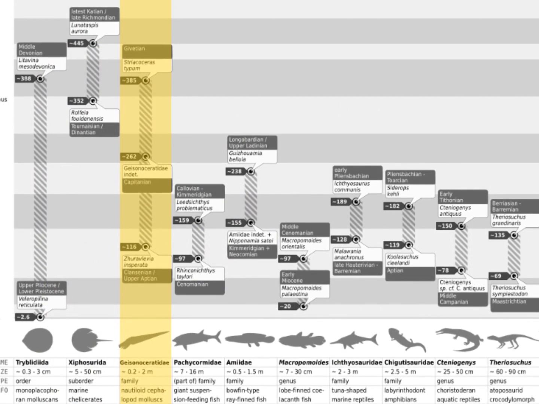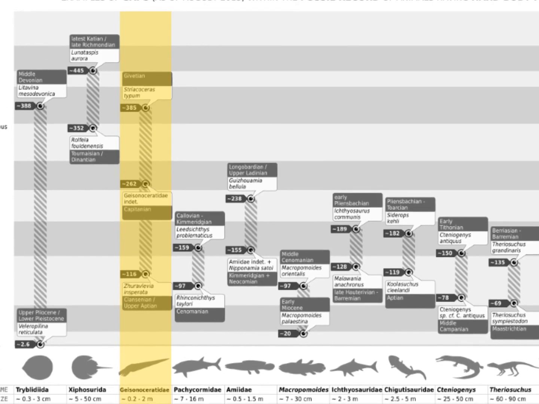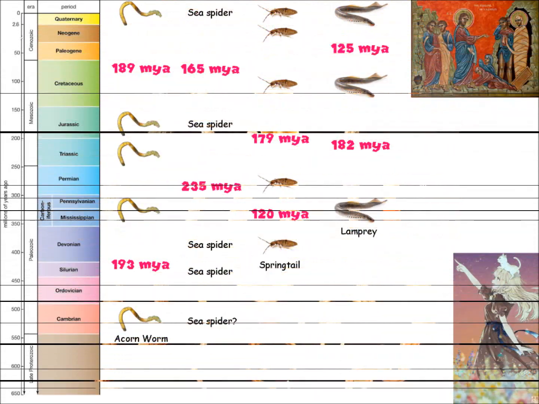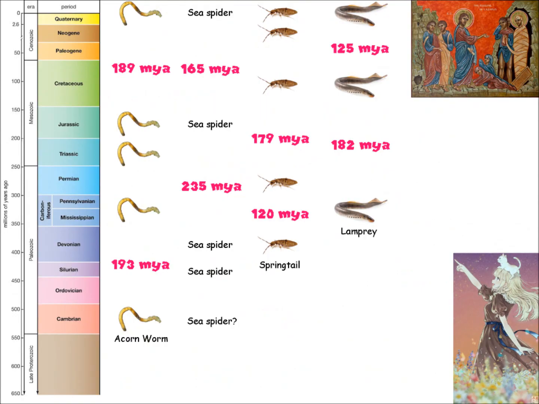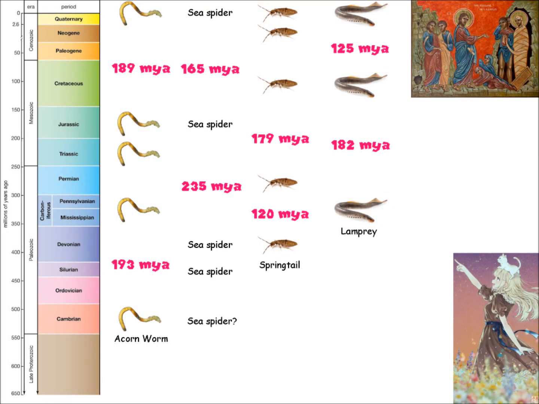But the thing is, we have species of animal that keep disappearing and reappearing again that are even more absurd than that. Acorn worms have 290 million year gaps in their fossil record and still exist today, despite their last fossils being found all the way back in the early Jurassic period. Sea spiders, also known as nightmare fuel, are the same way with 235 and 165 million year gaps in their fossil record, yet many known species when they appear again.